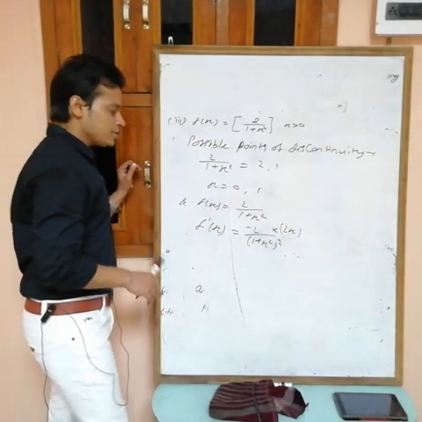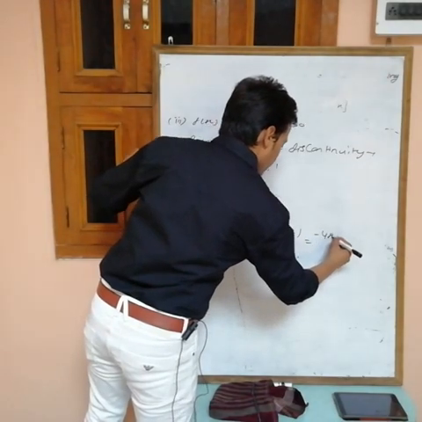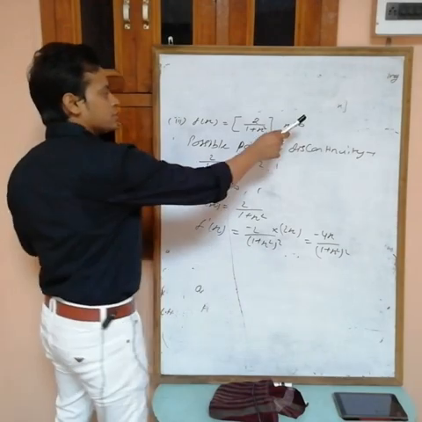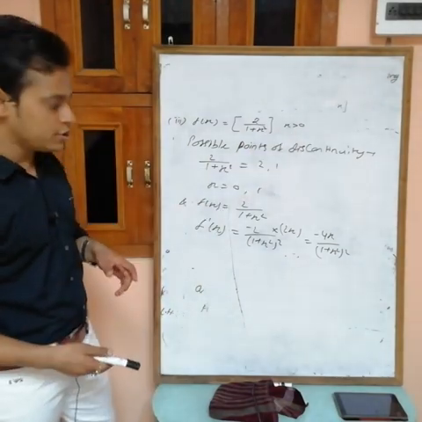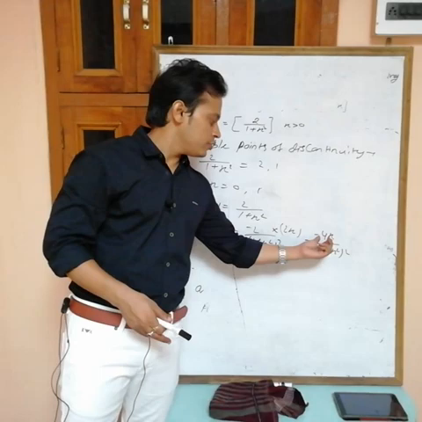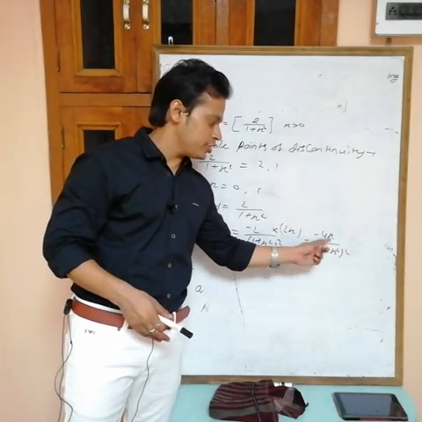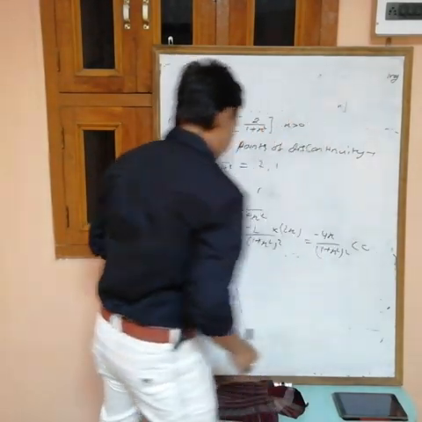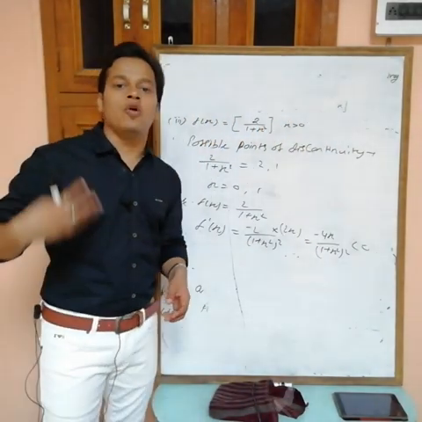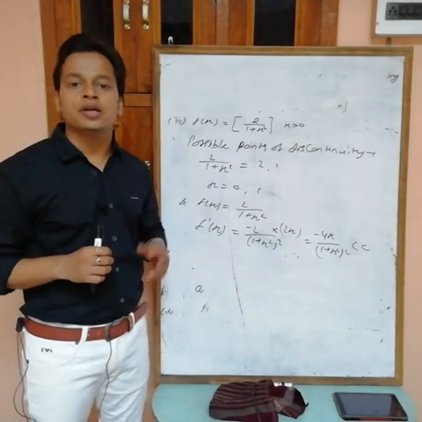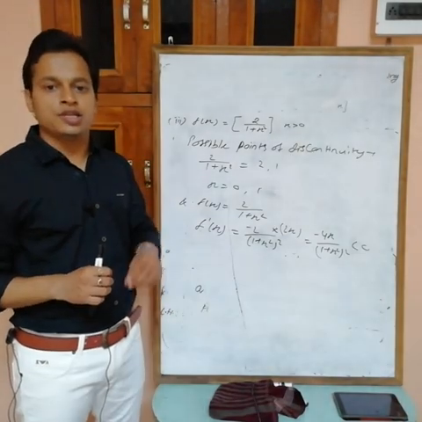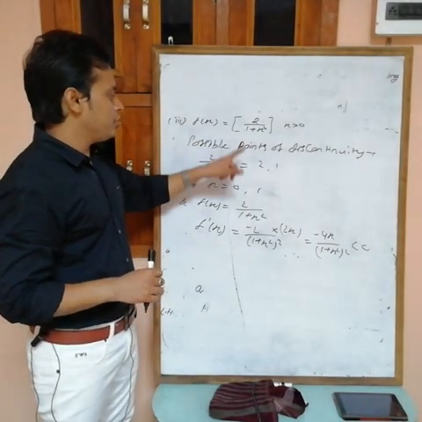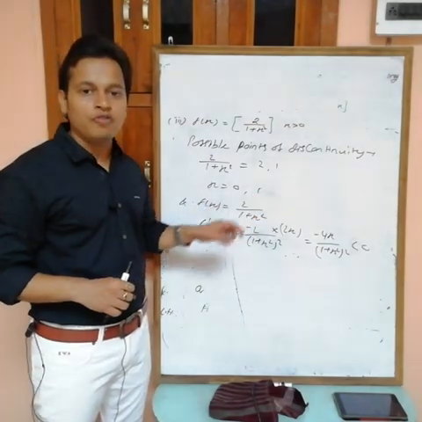Now can I say that f'(x) = −4x/(1 + x²)², and it is given that x is greater than 0. If x is greater than 0, then the numerator is positive times minus, negative, and the denominator is always positive. Negative by positive is also negative. So this is always less than 0. If f'(x) is always less than 0, it means f(x) is decreasing. If f(x) is decreasing, it means monotonic. If a function is monotonic, then it will be discontinuous at every possible point of discontinuity.